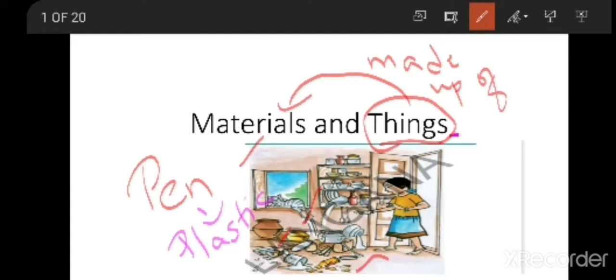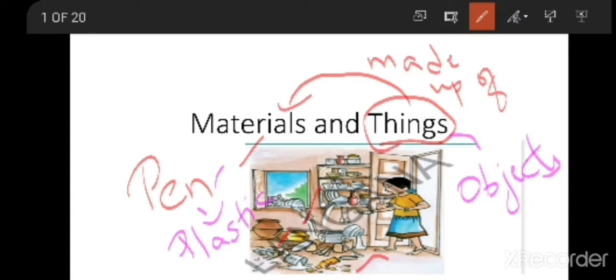A thing is an object, and materials are what things are made of. Materials are used to make different kinds of things. So I hope you understood what materials are and what is the difference between materials and things. Things are objects and materials are used to make the things. If you see here, a pen is a thing and this pen is made up of plastic. Plastic is a material.